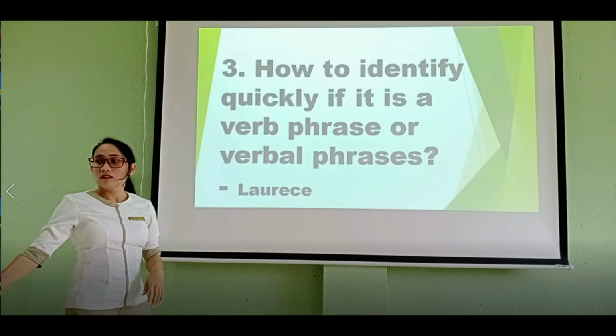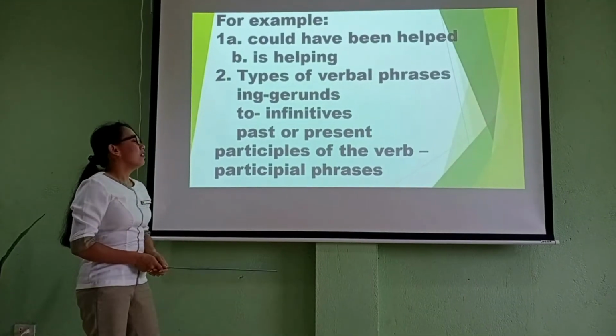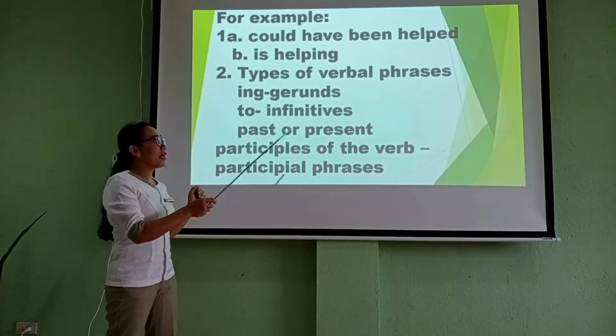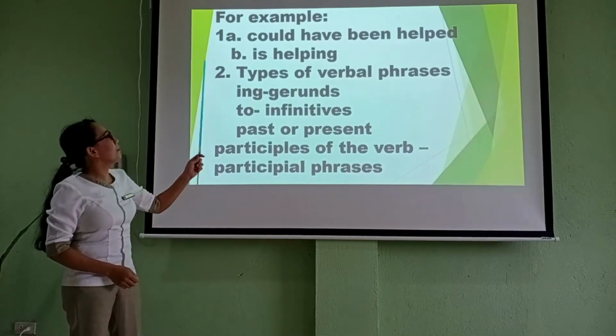The next question has been asked by Loris. How to identify quickly if it is a verb phrase or a verbal phrase? In identifying quickly the verb phrase, always remember that a verb phrase has a helping verb and a main verb. Helping verbs are the auxiliary verbs or modals. In a verb phrase, the structure is helping verb plus main verb. For example, could have been helped.